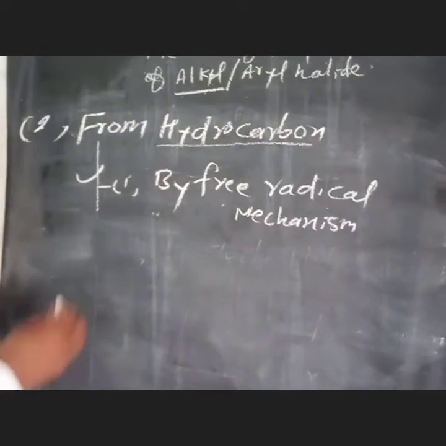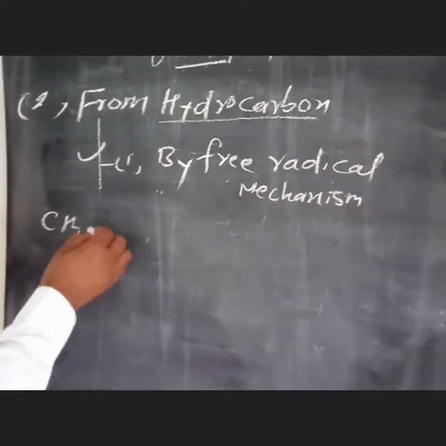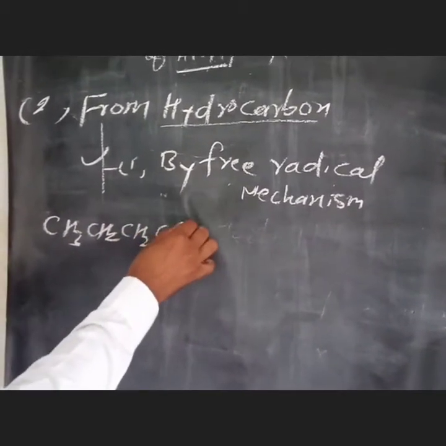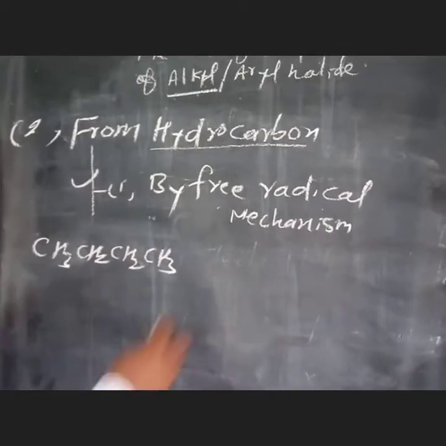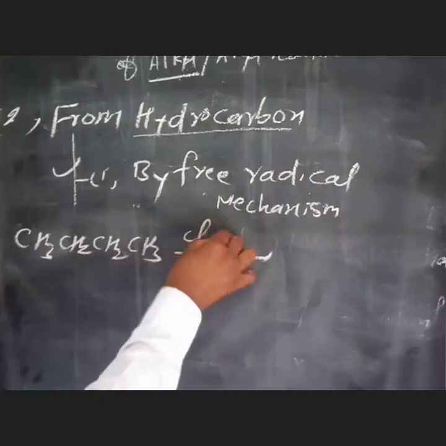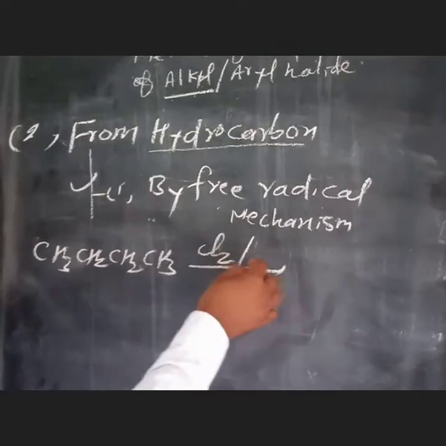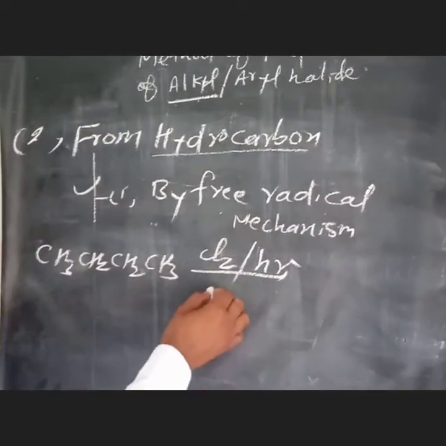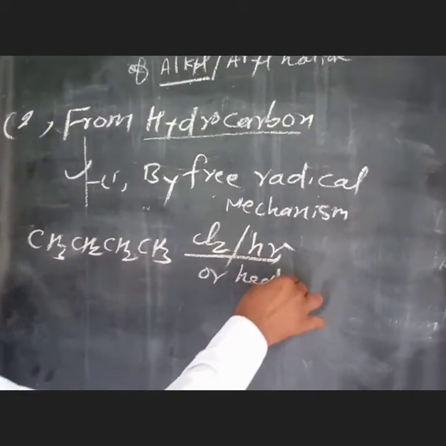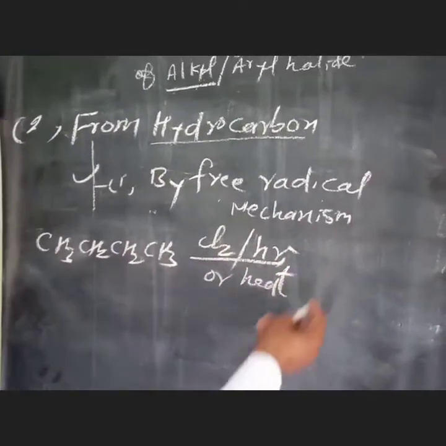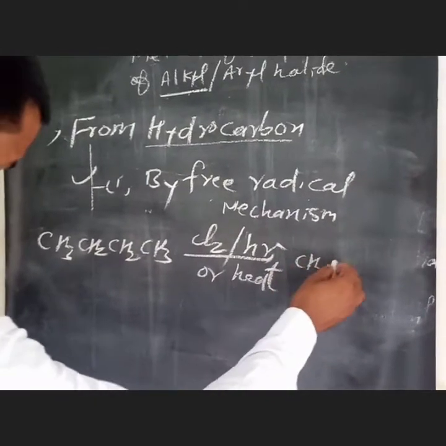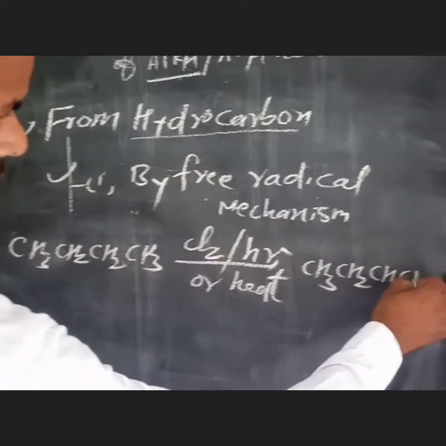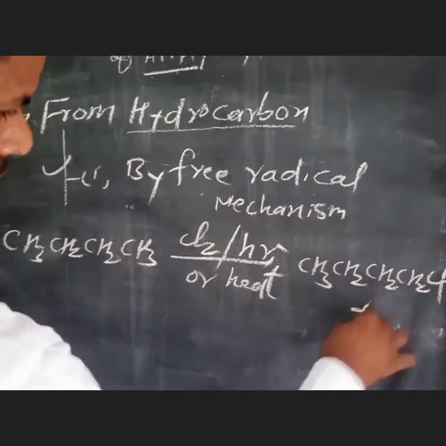For example, CH3CH2CH2CH3 reacts with chlorine in the presence of sunlight or heat to produce CH3CH2CH2CH2Cl and